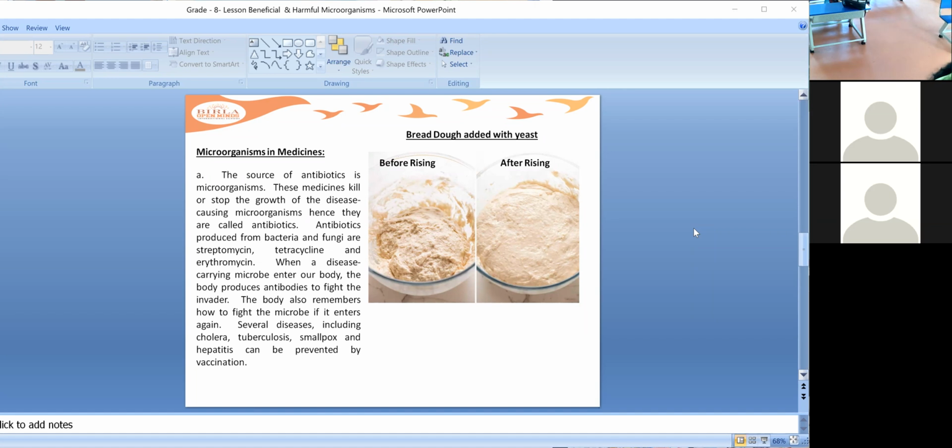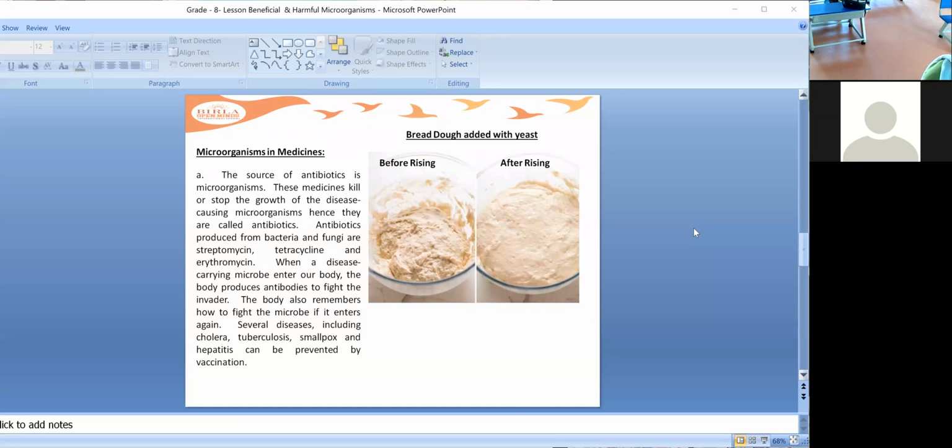Now we'll see what types of medicines are prepared by these microorganisms. Microorganisms are a source of antibiotics. Antibiotics are extracted from microorganisms like penicillin, and from bacteria and fungi like streptomycin. Please underline it, children.